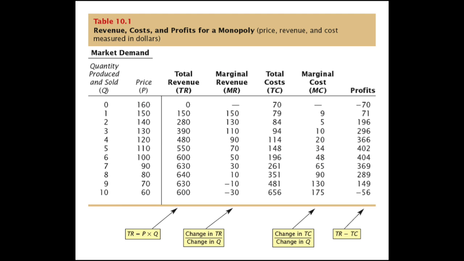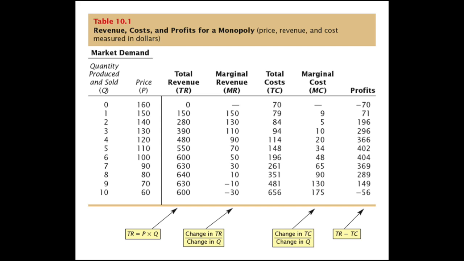As a result, the marginal revenue of a monopoly will be lower than the price of the good. This is best illustrated by this table. The first two columns on this table represent the market demand curve, where increases in quantity correspond to lower prices. The third column calculates the total revenue that the firm generates by selling each quantity.